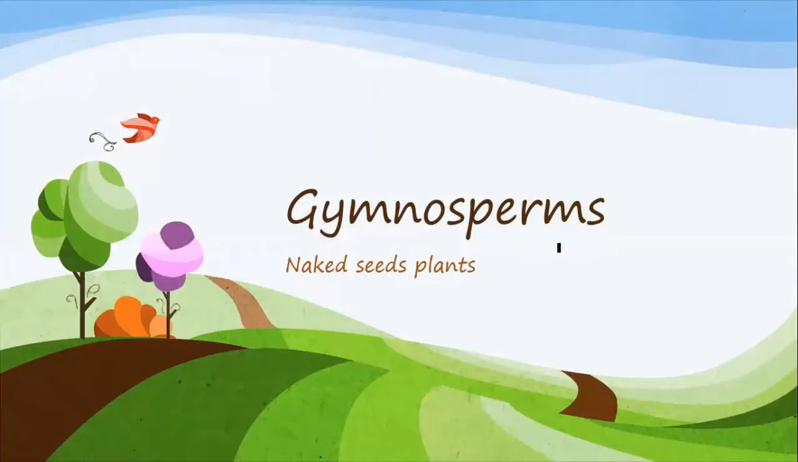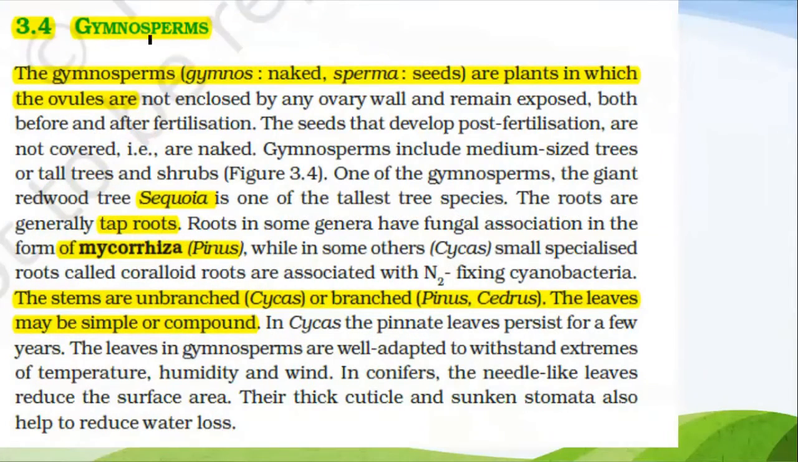Next one is gymnosperm. Gymnosperms are nothing but naked seed plants. See, the difference between gymnosperms and angiosperms is that gymnosperms are non-flowering plants. Let us move to the next slide. Gymnosperms. As the name derives, gymnos means naked and sperma means seeds. They are plants in which the ovules are not enclosed by any ovary wall and remain exposed both before and after fertilization. The seeds that develop post-fertilization are not covered, that is to say, are naked.